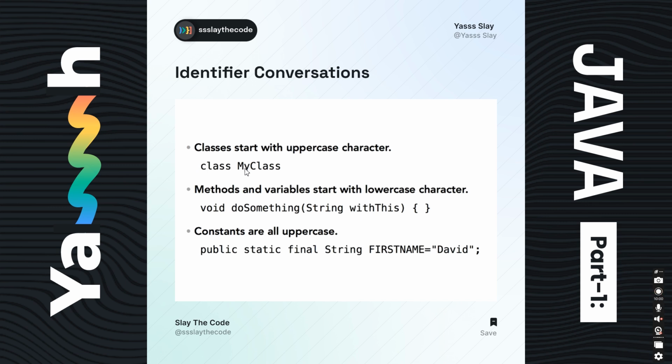Now when we create a class, the name of the class must always start with a capital letter. Then we can give any name. The name of a method or variable will always start with lowercase. As you can see, void doSomething: doSomething is a method and it starts with a small letter and then camel case. And here the variable is also lowercase and then camel case.